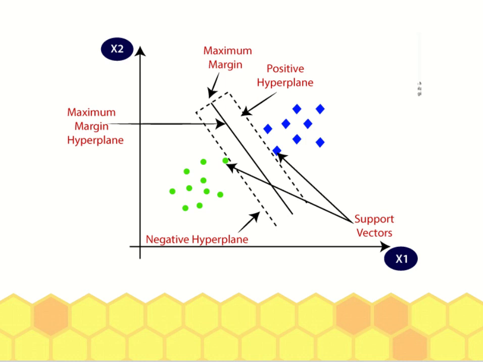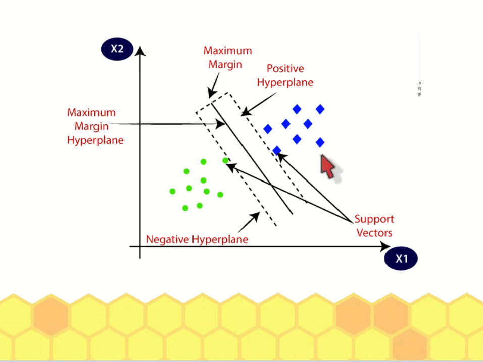So we have data in blue color and data in green color. So if there is new data that falls below this solid line, it belongs to the green group. Then if it is to the right side of this hyperplane, then it is considered belonging to the blue team.